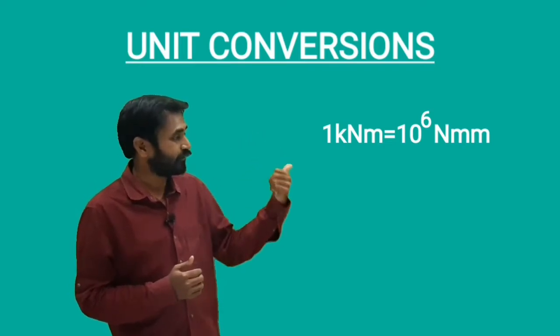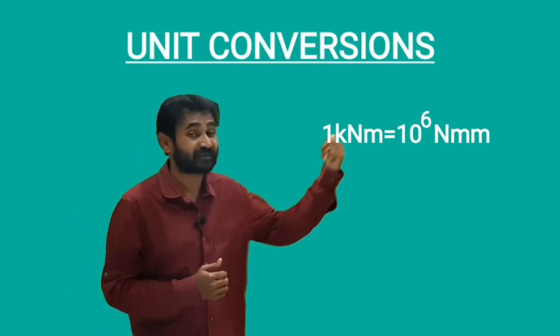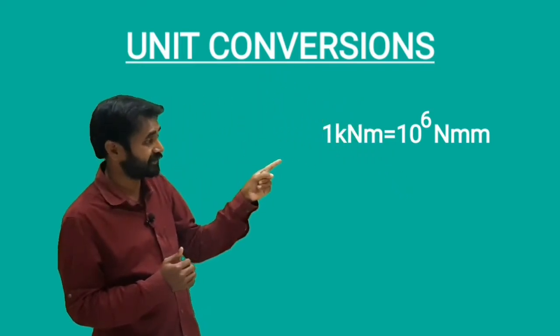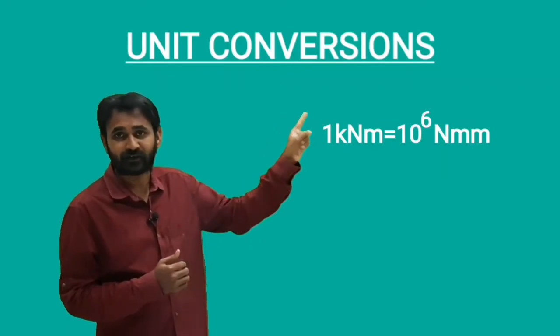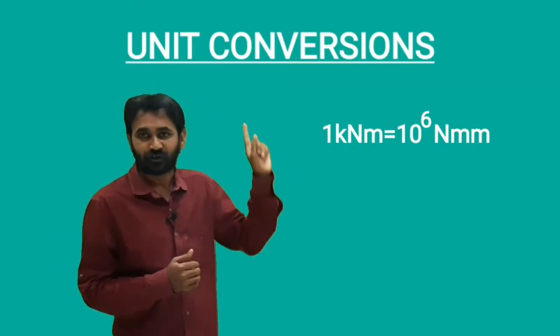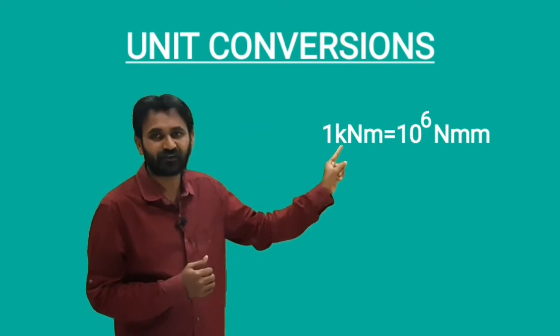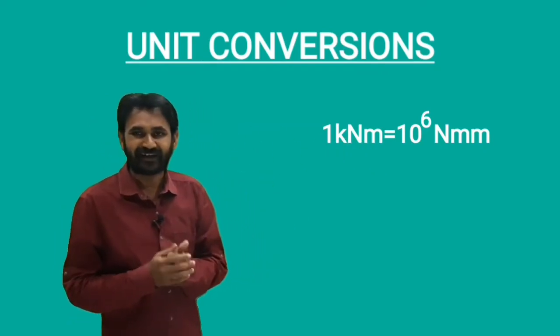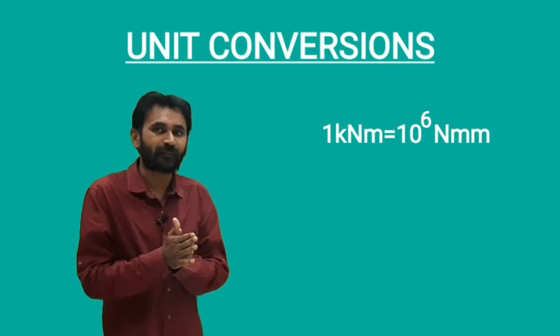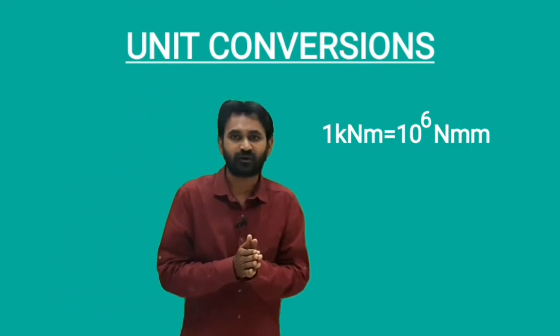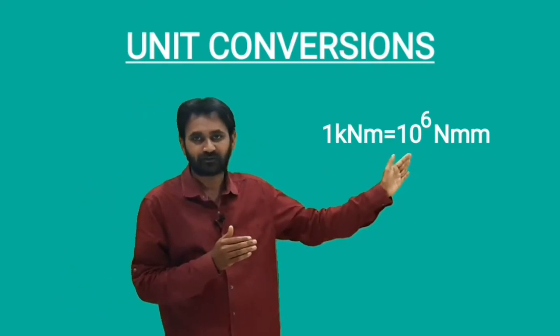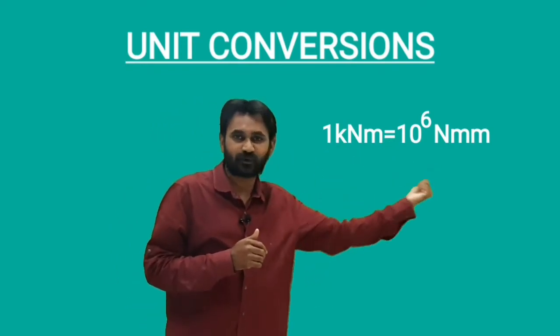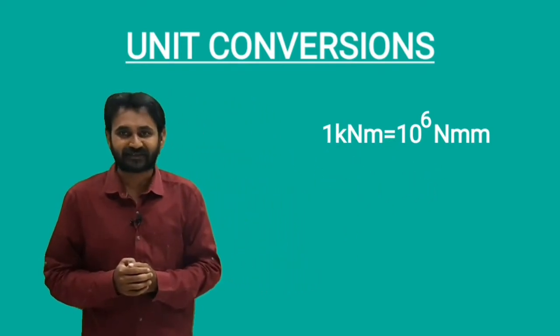Here 1 kilonewton meter equals 10 to the power of 6 newton mm. It means 10 to the power of 3 is from kilonewton and 10 to the power of 3 is from meters. So 10 to the power of 3 times 10 to the power of 3 gives 10 to the power of 6 newton mm.